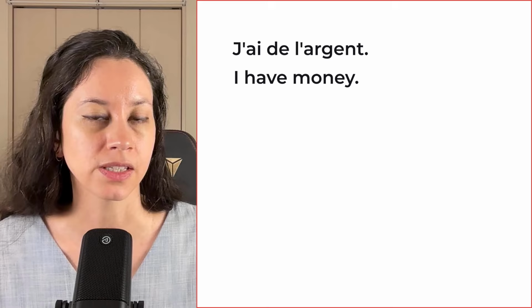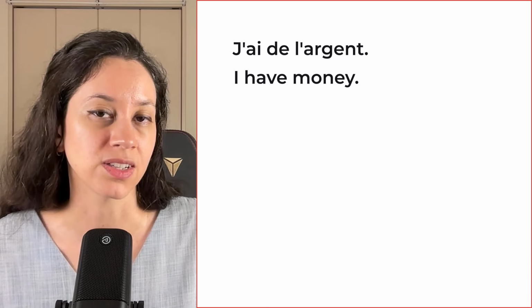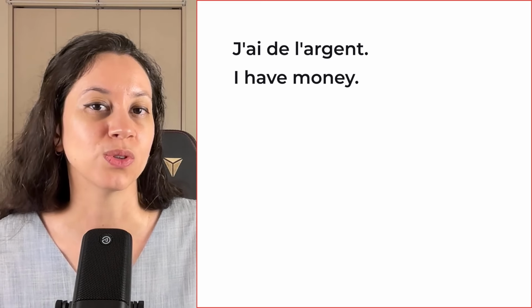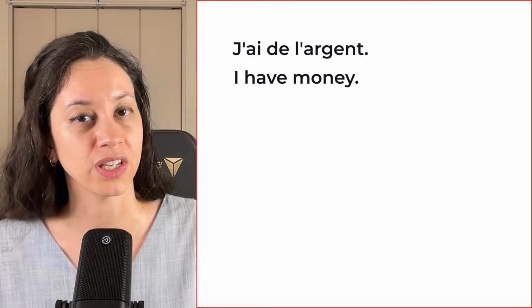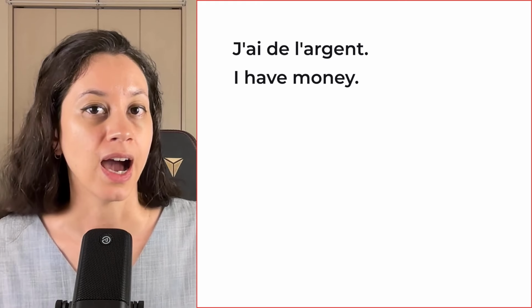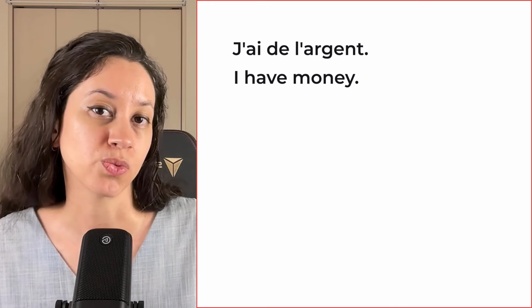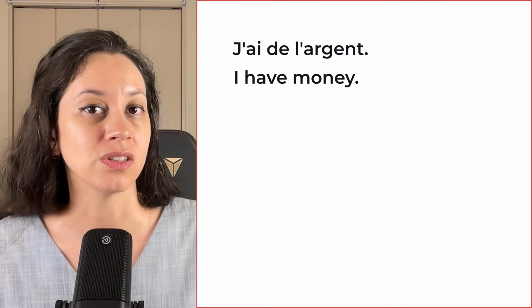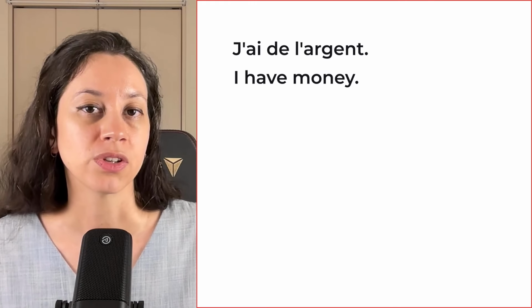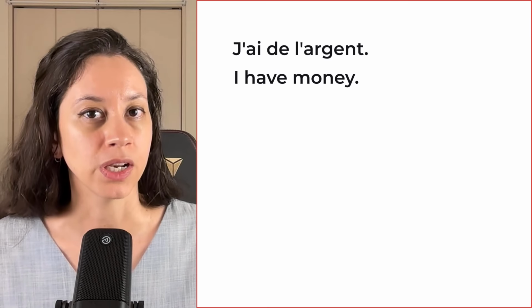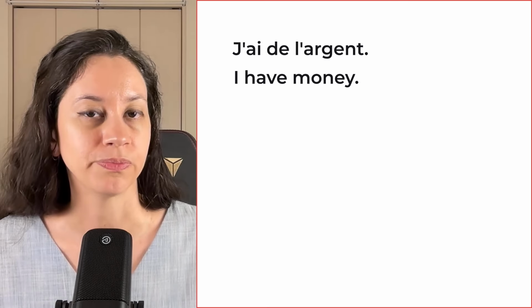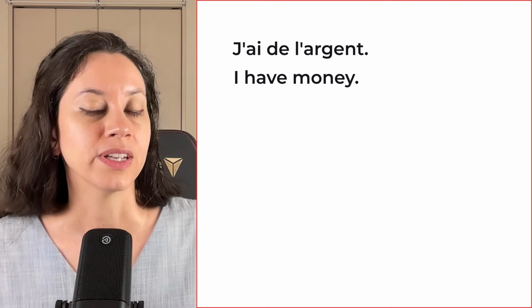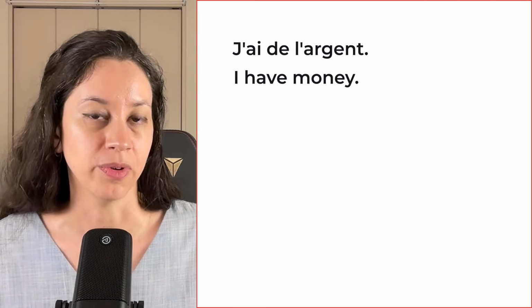You don't say monies, and there's no article used in English, which means that you can use du, de la, or de l'apostrophe here. Money is argent in French. It starts with a vowel sound, which means I have to use the contracted form, which is de l'apostrophe. So here I'm going to say, I have money, j'ai de l'argent. Okay, so it doesn't have to be food and drinks all the time, right?